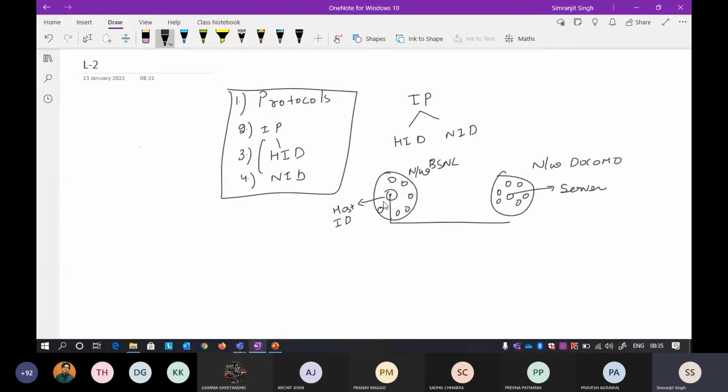When you want to access a Google page, your laptop has a host ID, and it requests the service from the server. How do you get to this server? You have to know the network ID of this network, because there are many networks across the world. I want to access this particular service, which is the nearest to you.